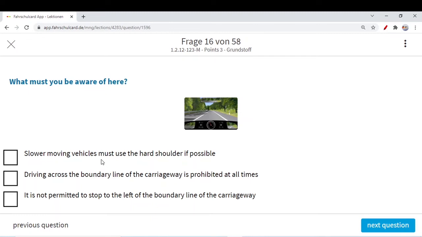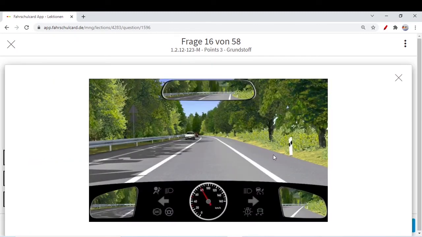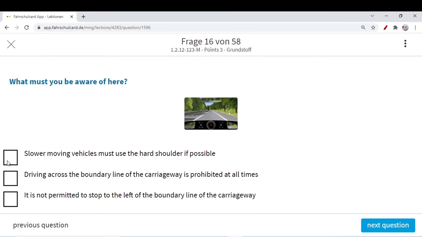Slow moving vehicles must use the hard shoulder if possible. Yeah, that is the basic rule. Slow moving vehicles which will create an obstacle or some blockage for the flow of traffic, like mopeds or cycles, if they are allowed on that roadway, or scooties let's say, or slow tractors, they should use this hard shoulder. So it is very clear.